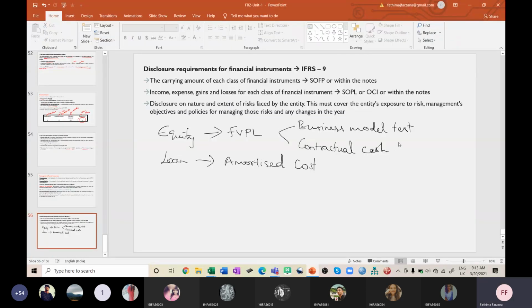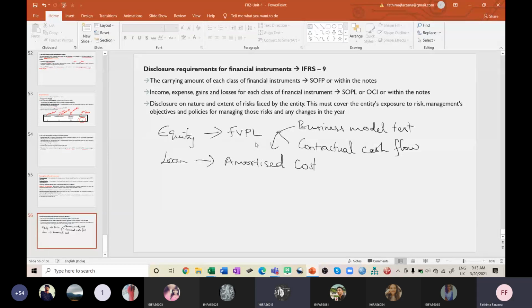So contractual cash flow test. Okay. So these two tests, if the firm is following, then they can go to which method? Which method they can go? Ma'am, if they're intending to hold the method, I mean business model.